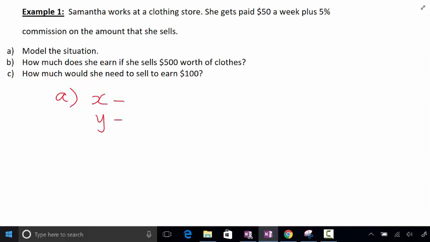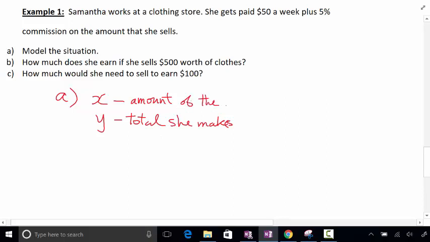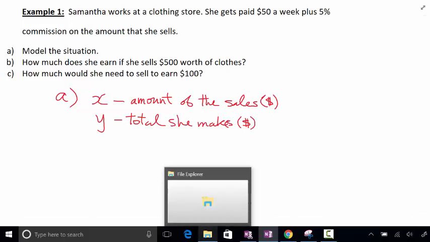Okay, so y is going to be the what? Yeah, total she makes. Okay, and then x? Yeah, the amount she sells, right? I guess what you said was more correct. The amount of the sales, in dollars, right? Okay. And this one is in dollars too. So sometimes I like to put my units at the end of the definition there.